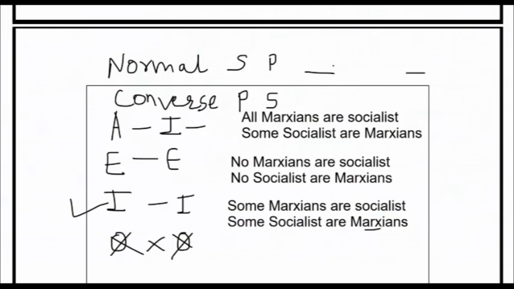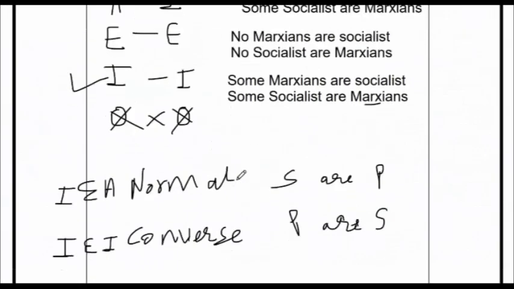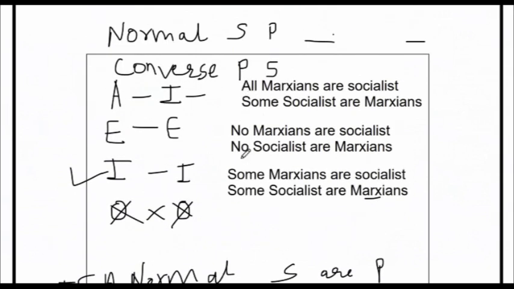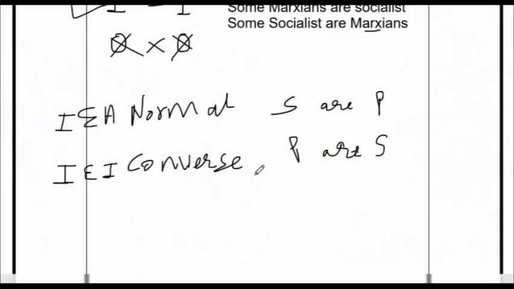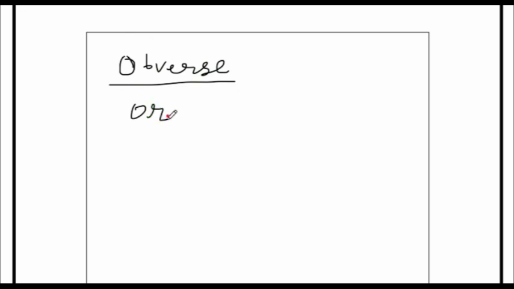Now obverse. How do we convert to obverse? Now what are the rules? First we need to know, before we do conversion, for the obverse, what are the rules? Let us say the original is an A proposition type.